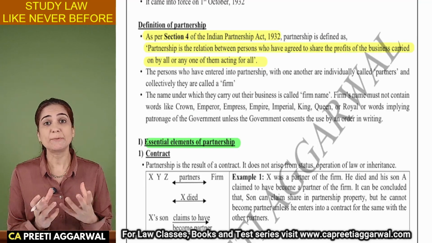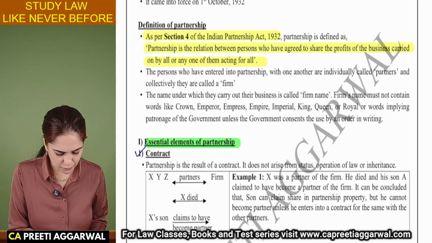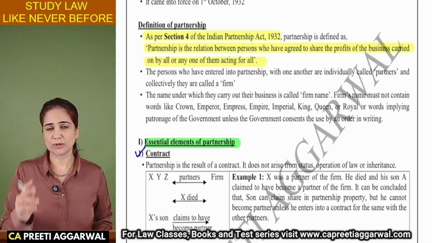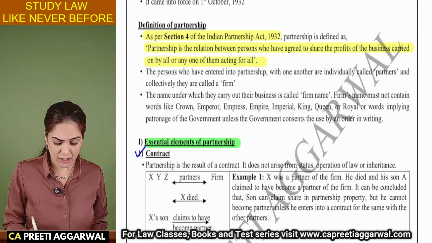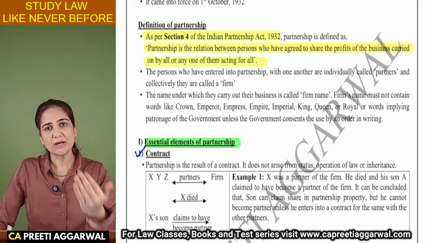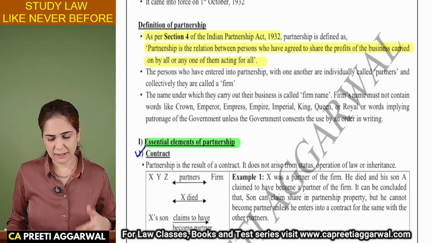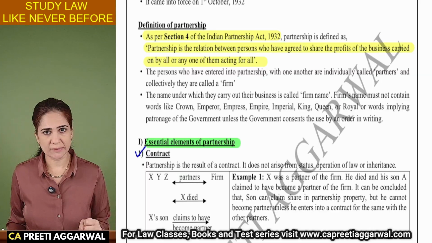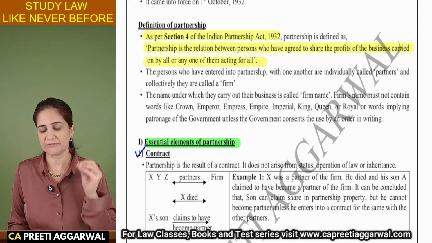If you are confused as to what are the essential elements of partnership, and I am not able to recall the head points. Are head points important for exam? Yes, you need to start your answer with these head points. Each and every element will have to be explained by writing the head point. So you will write the head point, underline it, and start the explanation from the next sentence. If you are unable to recall the essential elements, then use the definition because all the essential elements are hidden in the definition itself.